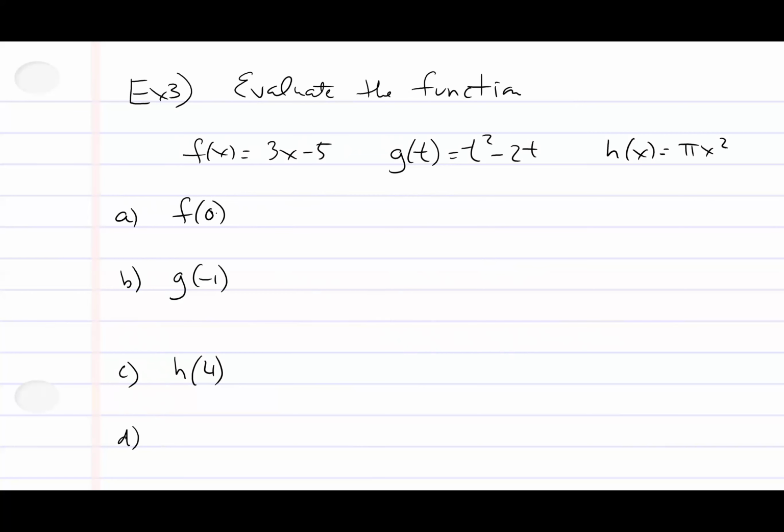Notice how easy the formula is, right? It's f of 0. I have all my notation in front of me. Then I notice that I plug in the 0 here, and 3 times 0 is 0, minus 5 is -5. Notice how it's actually clean notation.